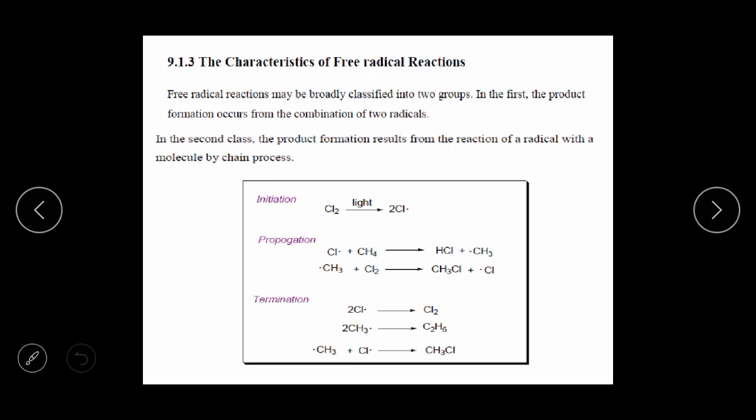Another example: you use 2 methyl radicals. When you use 2 methyl radicals, there is a formation of a bond. They dimerize and there is generation of ethane. Again, when you consider CH3 radical plus Cl radical, both radicals combine or dimerize, and there is a generation of methyl chloride. This is all about the reactions of free radicals. This is very important. Always remember, when you consider the reactions of free radicals, initiation, propagation and the last step is termination.